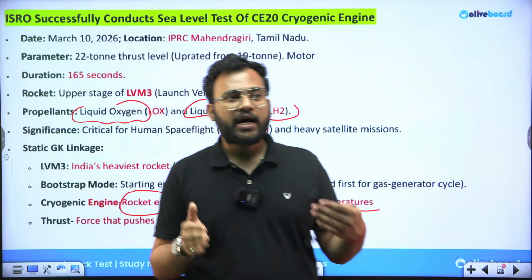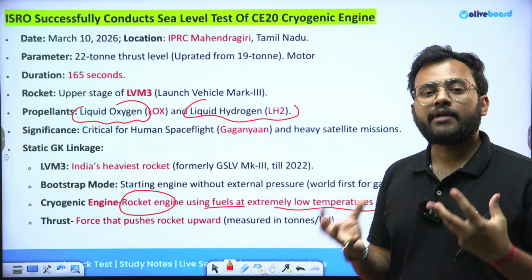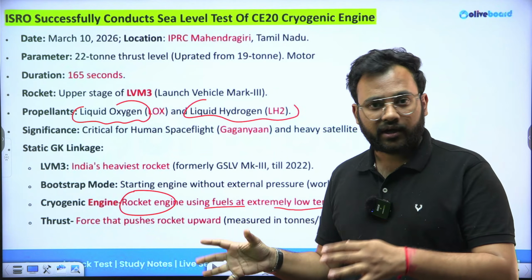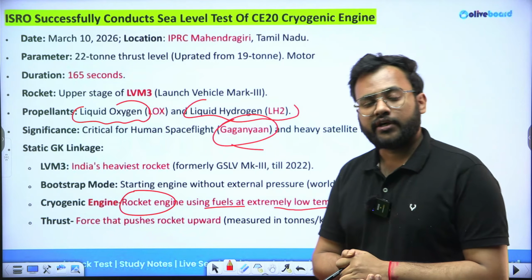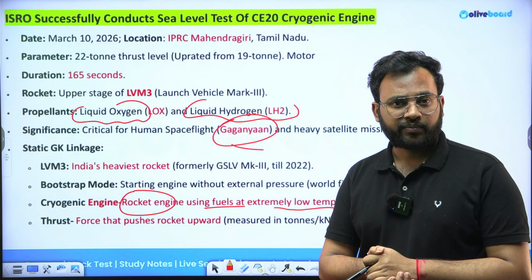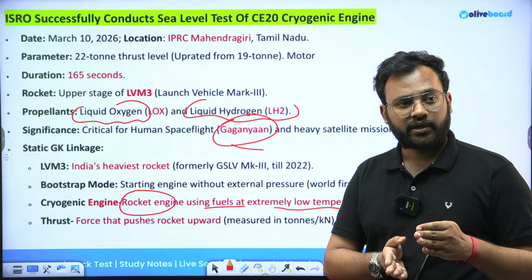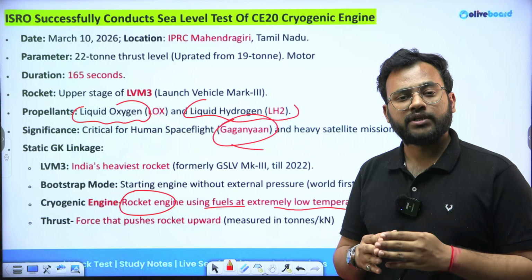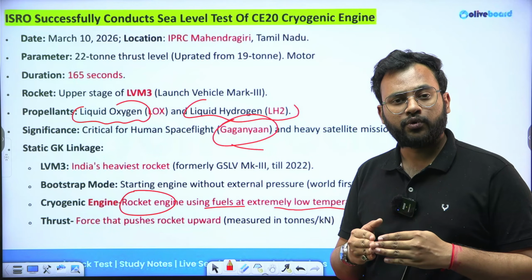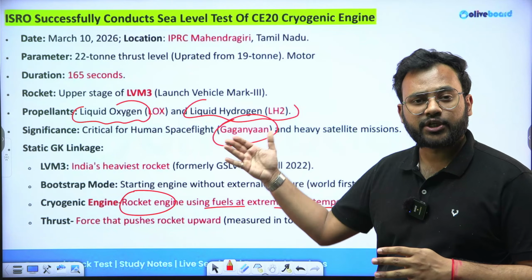Because next year, in 2027, we are launching our Gaganyaan mission, where a 3-member crew will be sent to space. It is going to be the first human space flight mission with a human crew from India. So for that this testing was being done.